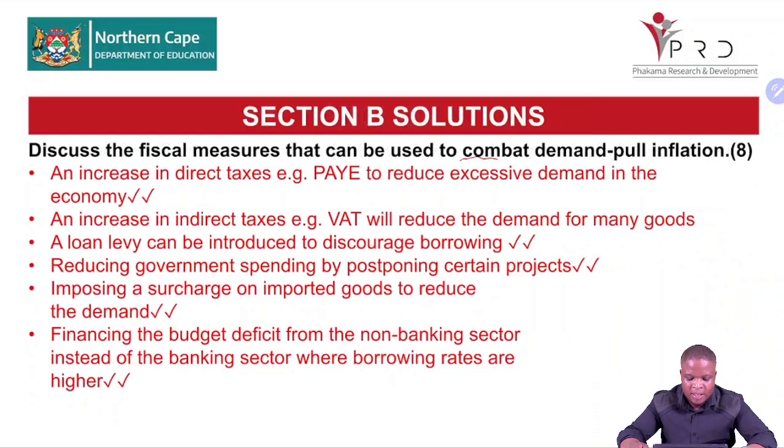Reducing government spending by postponing certain projects. Imposing a surcharge on imported goods to reduce the demand. Financing the budget deficit from the non-banking sector instead of the banking sector where borrowing rates are high. Right? So all of these are ways of using what? Government spending and taxation in order to do what? To solve the inflation problem by reducing the money in circulation.